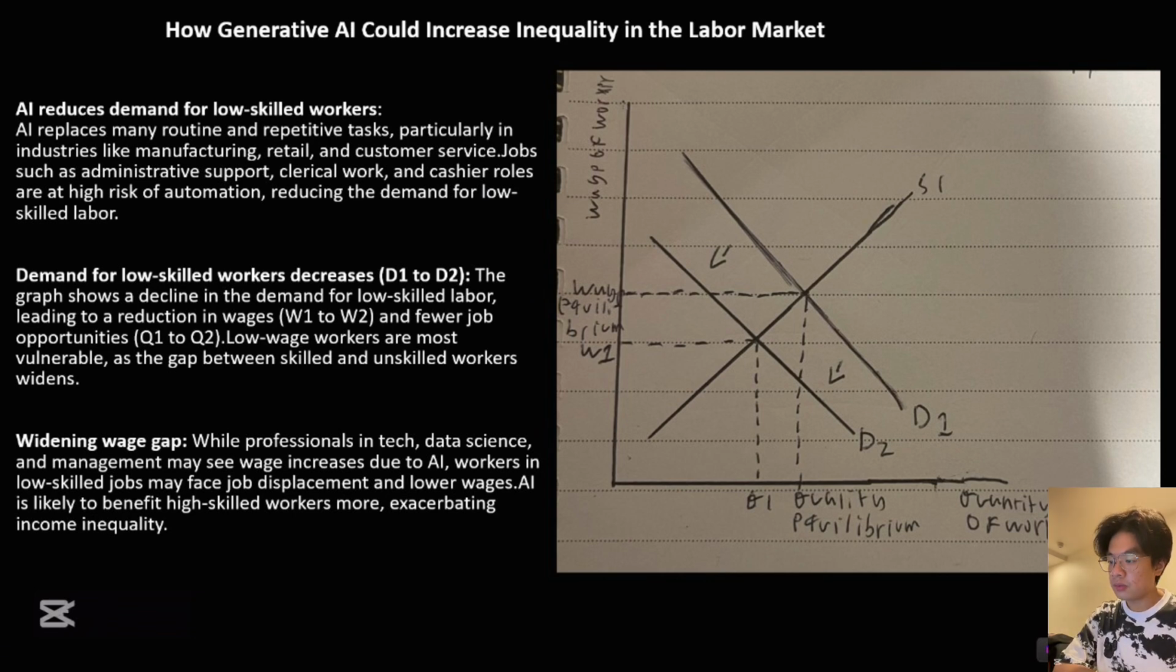In this scenario, AI reduces the need for low-skilled workers by automating jobs, especially in industries like manufacturing and retail. The demand for these workers goes down from D1 to D2, and the wages drop from W1 to W2. This creates a bigger gap between skilled and unskilled workers because those who can work with AI benefit, while those with fewer skills face job losses and lower pay.